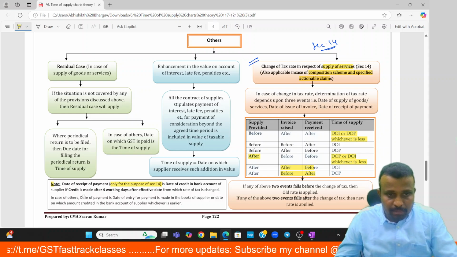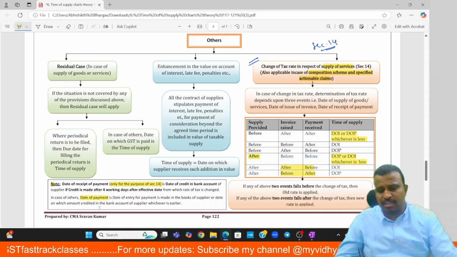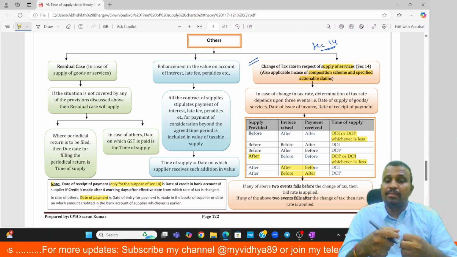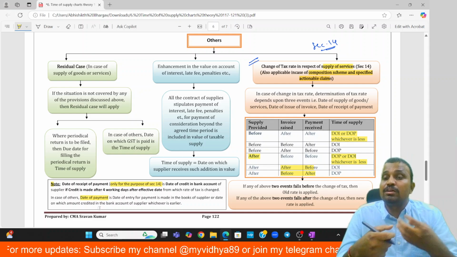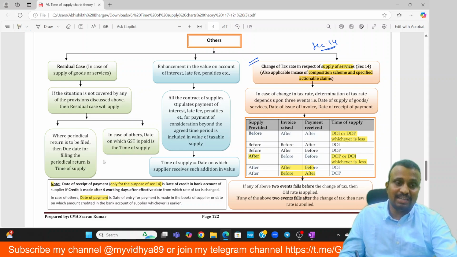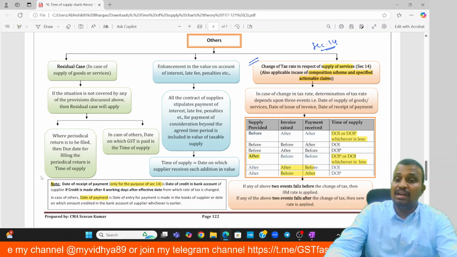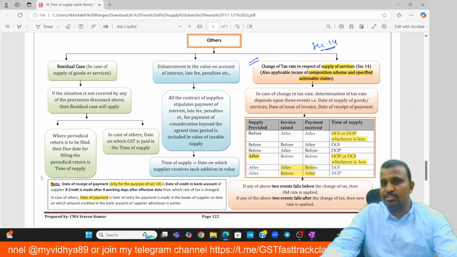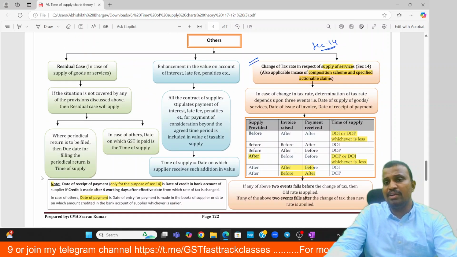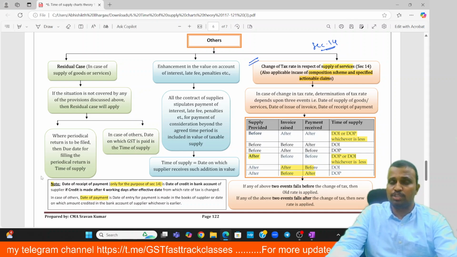Otherwise, the date of payment is the regular definition: the date of entry for payment made in the books of the supplier or the date on which amount is credited in the bank account of the supplier, whichever is earlier. And this is about section 14, change in rate of tax. This is purely applied in case of supply of services, and in case of composition scheme and specified actionable claims only.